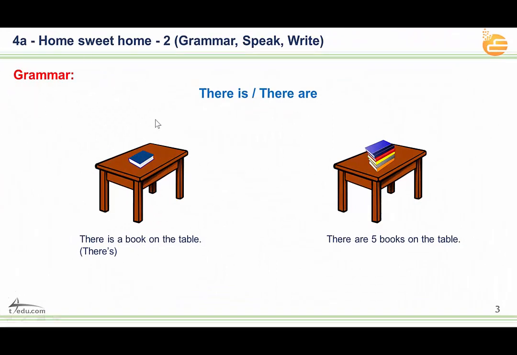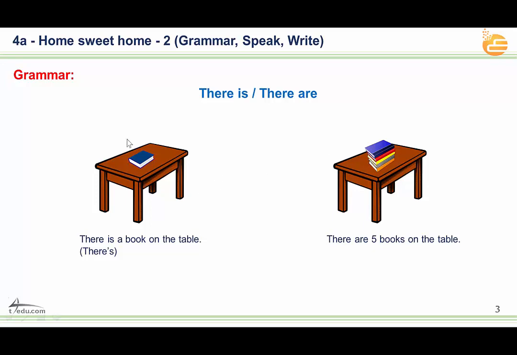We'll start with the grammar. As we said, we will talk about there is and there are. Let's see the difference. We have a table here and also a table here. We have one book here and 5 books here.